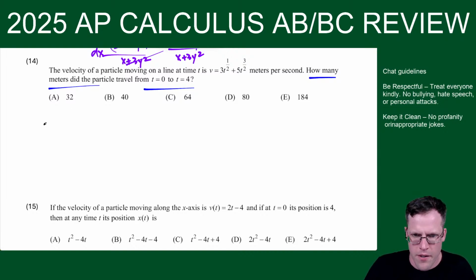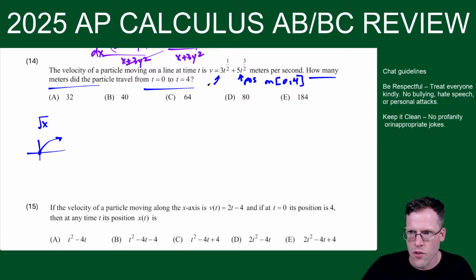I think of the square root of x as looking like this. It's going up like that. Then t to the 3/2 power: I take the square root of something raised to the third, but I'm between 0 and 4. I know this is positive on 0, 4, and this one is also positive on 0, 4.